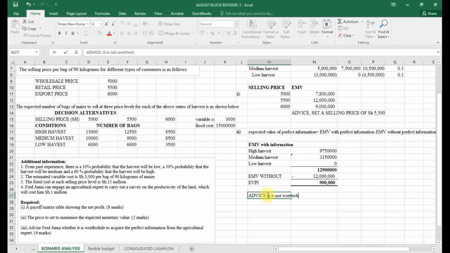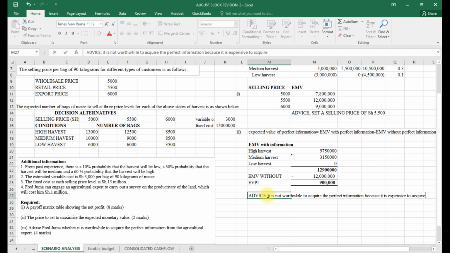It's not worthwhile to acquire the perfect information because it is expensive to acquire.